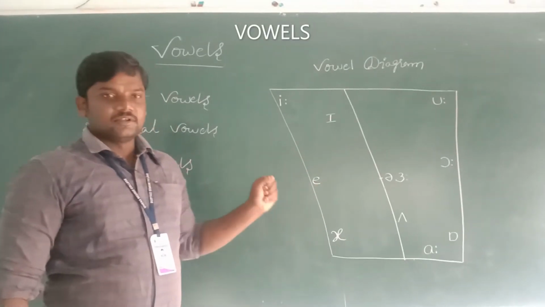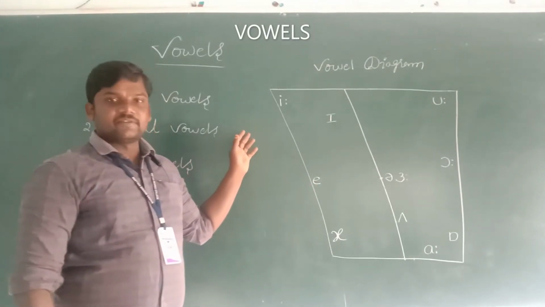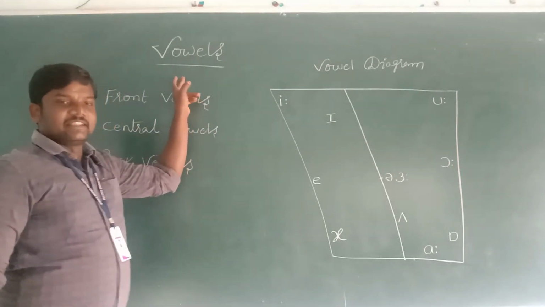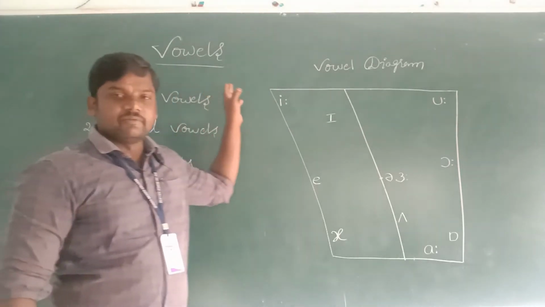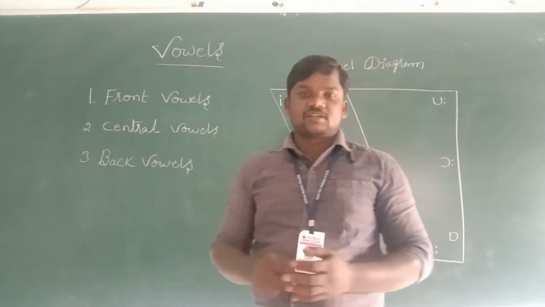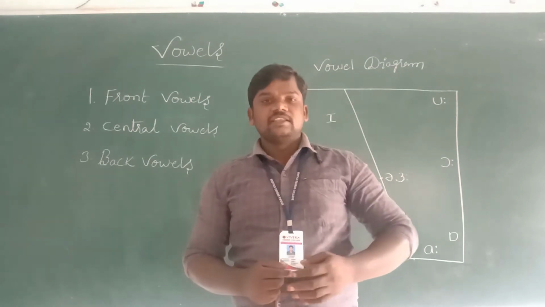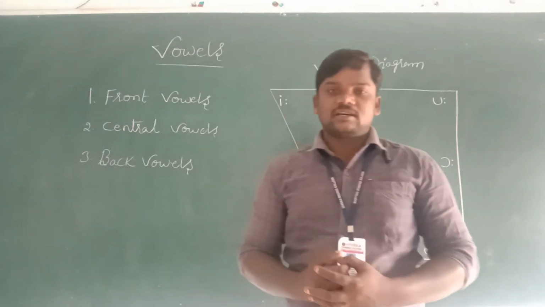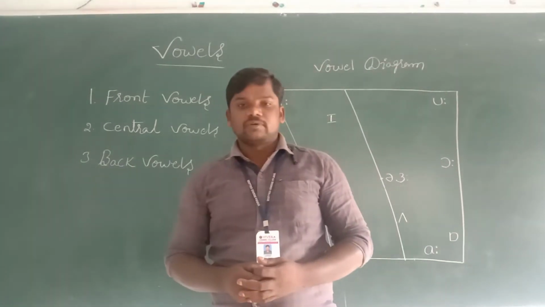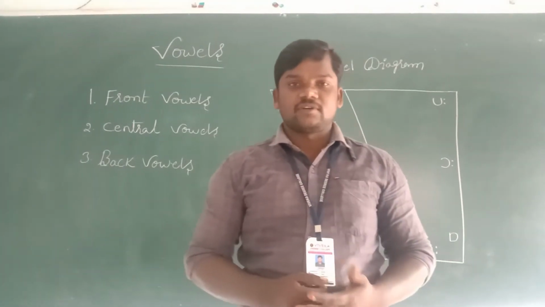Good morning, all of you. The next topic from the first unit is vowels. In English, we have five vowels, and these five vowels produce 20 sounds. These 20 sounds are mainly classified into two: pure vowels and diphthongs.